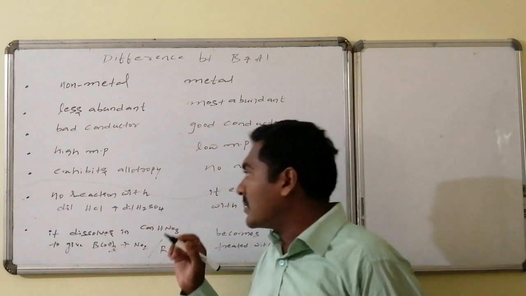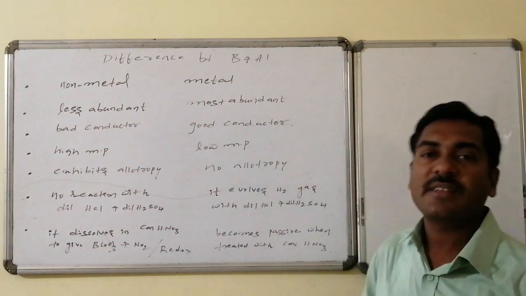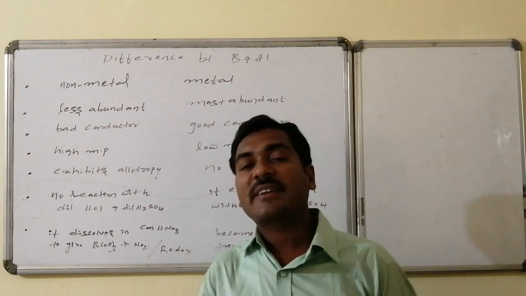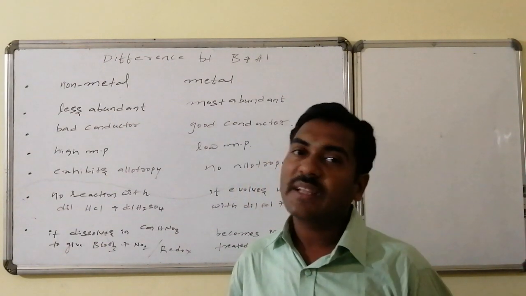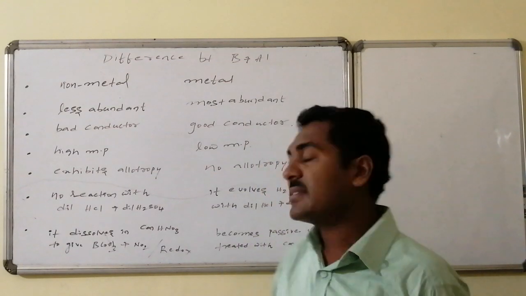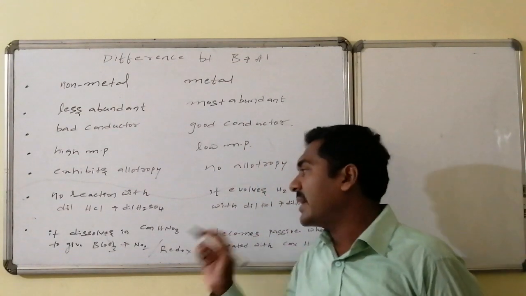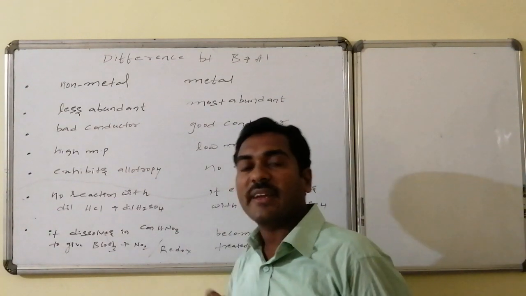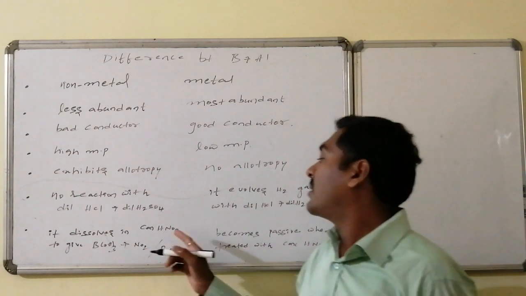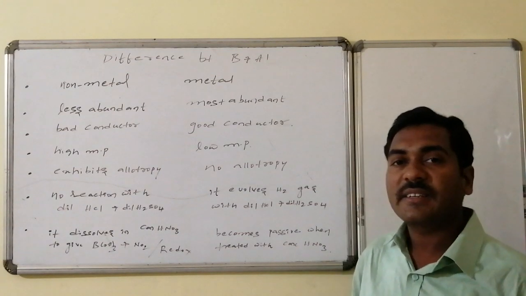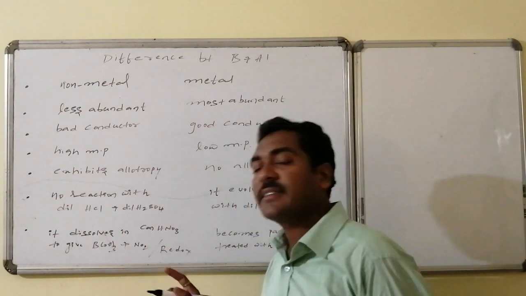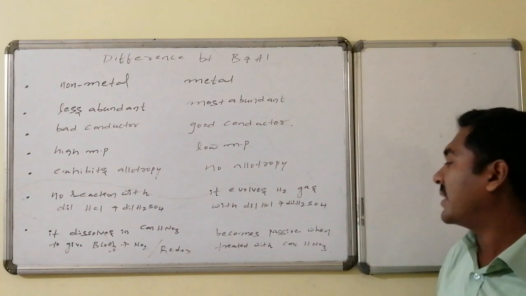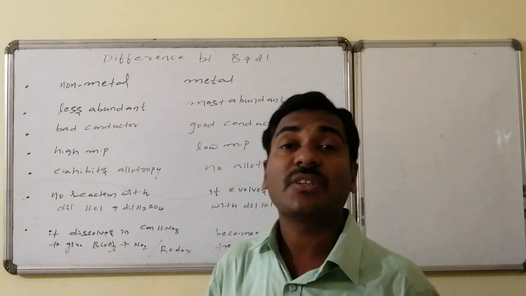Boron does not react with dilute HCl as well as dilute sulfuric acid, whereas aluminium reacts with dilute HCl as well as dilute sulfuric acid and liberates hydrogen gas. Boron dissolves in concentrated HNO3 and gives boric acid, and at the same time nitrogen of +5 oxidation state is reduced to nitrogen dioxide, which is a redox reaction, whereas aluminium becomes passive when treated with concentrated HNO3.